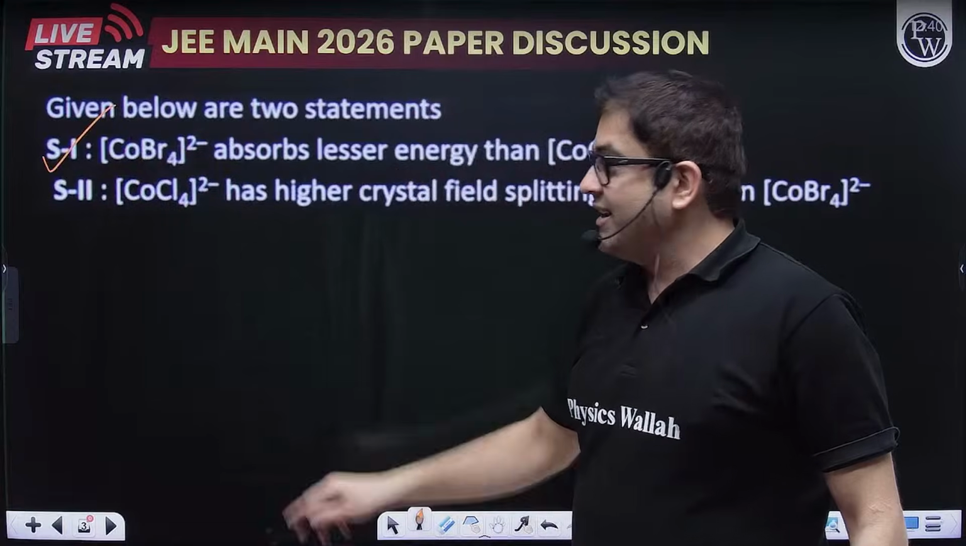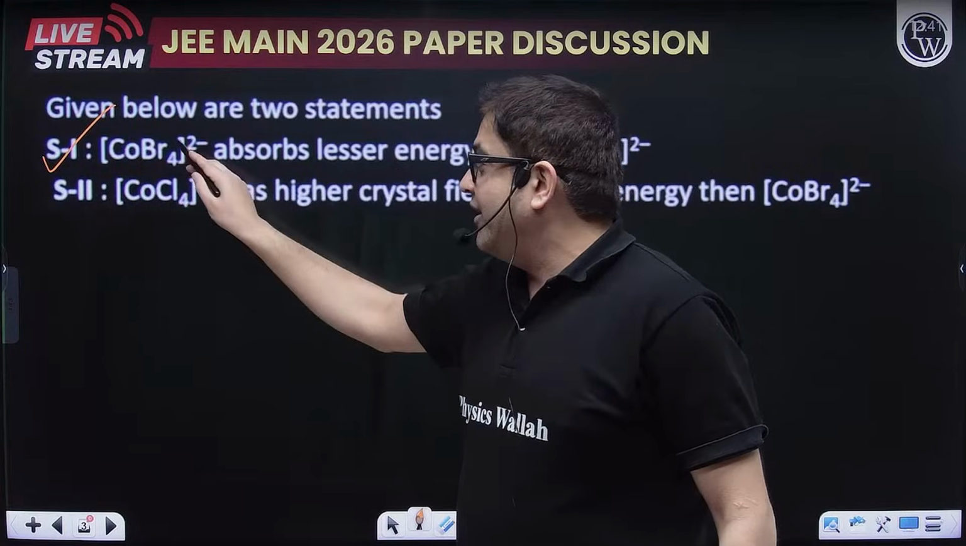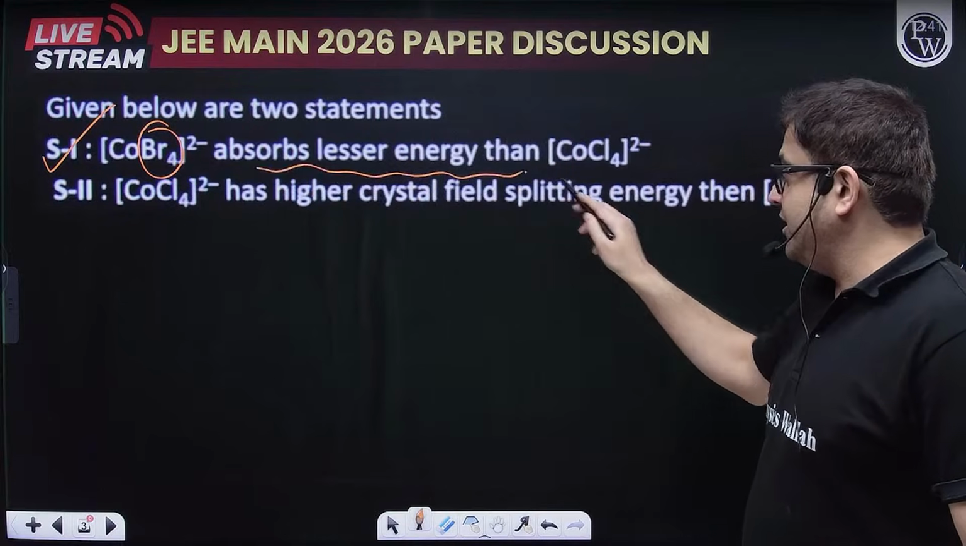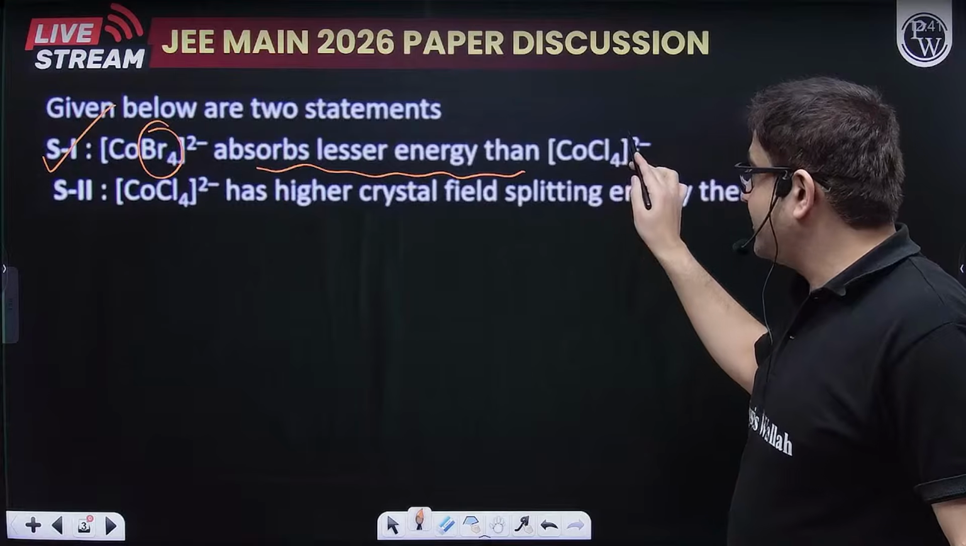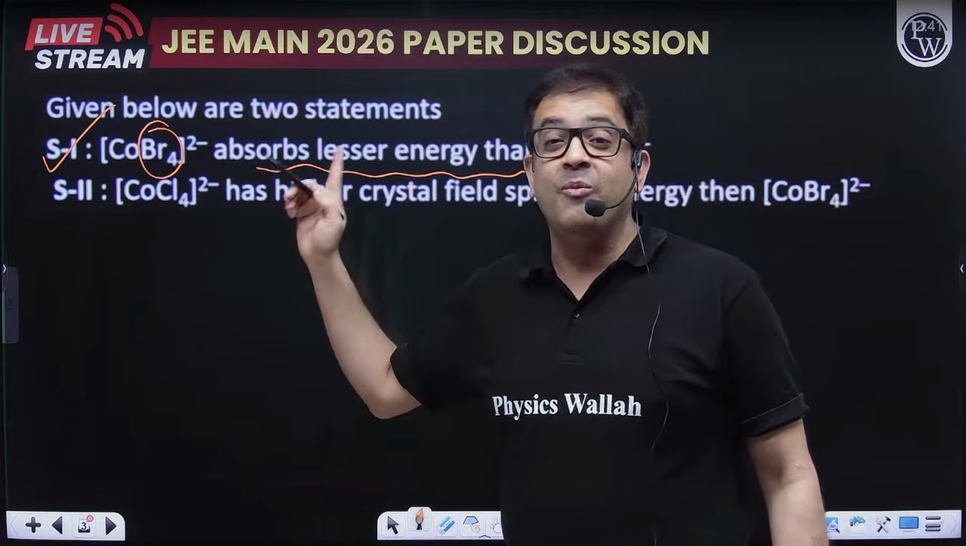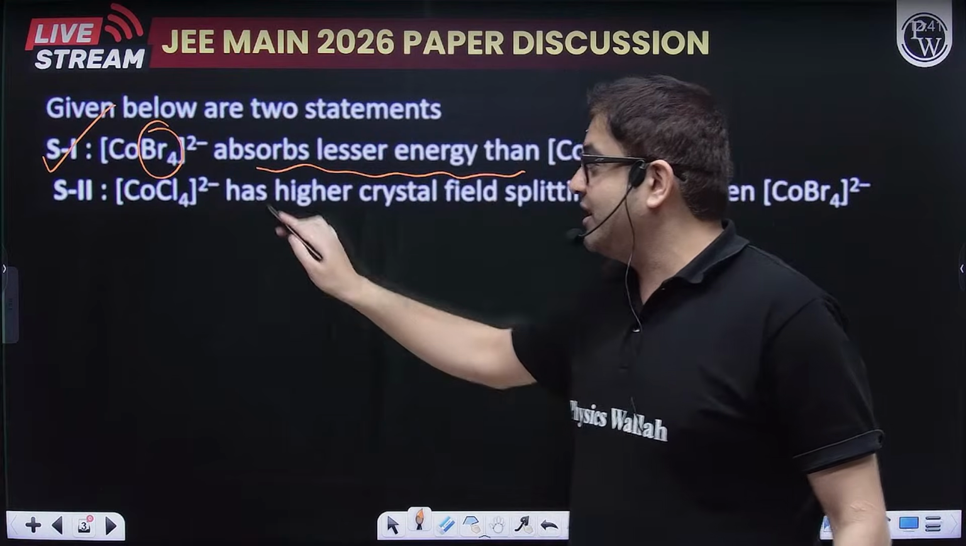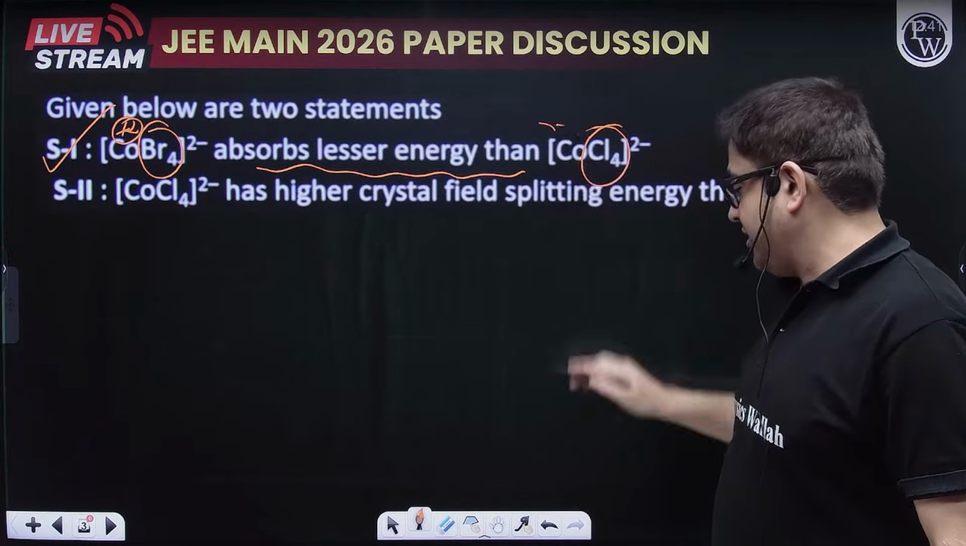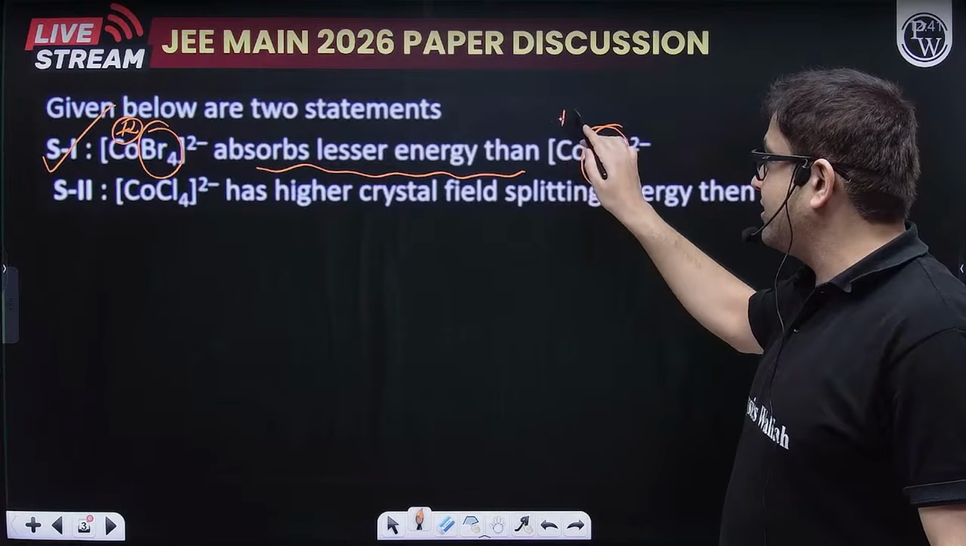Statement 1 says this cobalt complex having ligand of bromine absorbs less energy than this cobalt complex with ligand chlorine. Cobalt in both the cases has oxidation state of +2. So the metal and the polarization power of the metal is the same. So what is the point of difference?